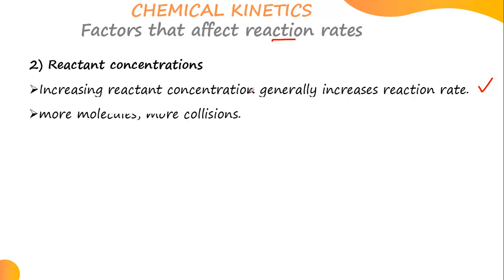Then the other thing that you need to know is the more you increase the concentration of the reactants, that will result in more molecules. You have more molecules. As a result, more molecules will be colliding. There will be more collisions. Do you know what makes a chemical reaction occur? It's because of these collisions. If there are no collisions, then a reaction cannot occur. A reaction is occurring because of the collisions between the molecules. If the molecules are colliding, a reaction is taking place.